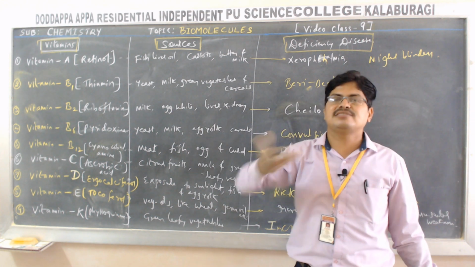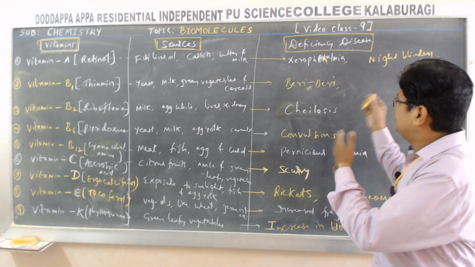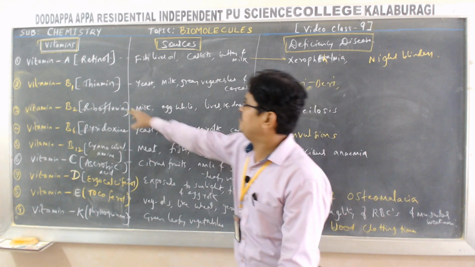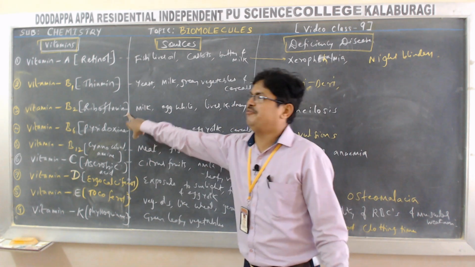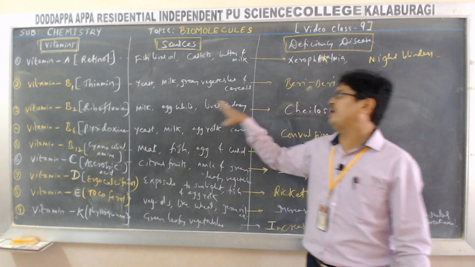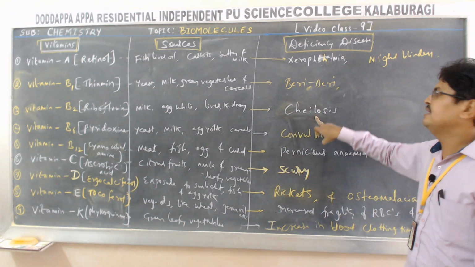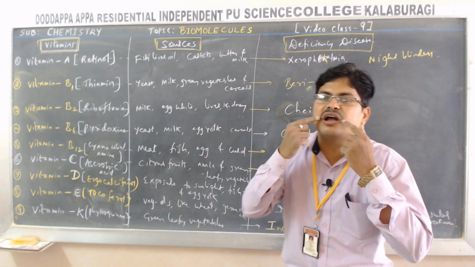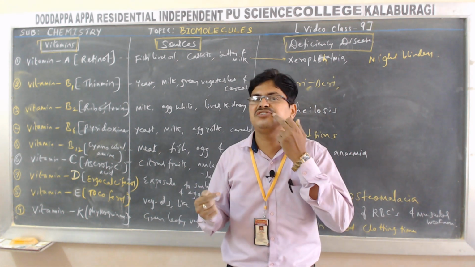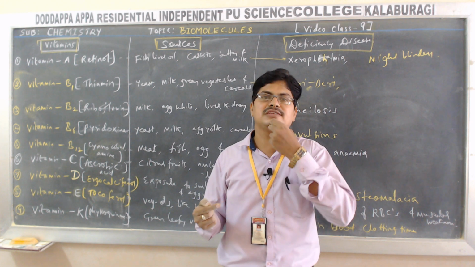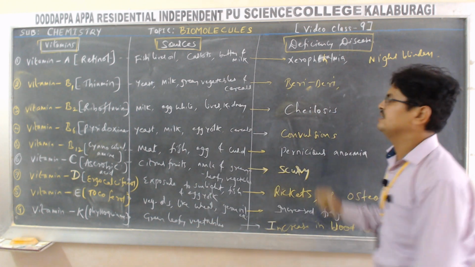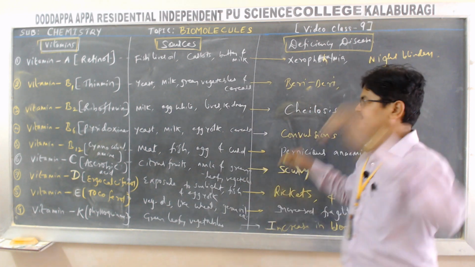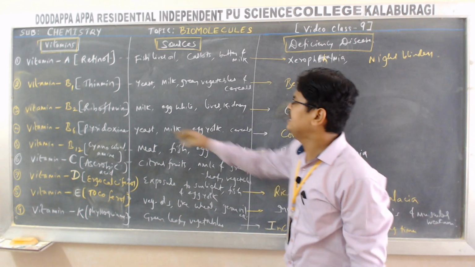That is loss of appetite, which also leads to retarded growth. And vitamin B2, chemical name riboflavin, sources milk, egg white, liver and also kidney. Its deficiency leads to cheilosis. Cheilosis means fissuring at the corners of the mouth and also the lips. It also leads to a burning sensation. Deficiency. Okay.